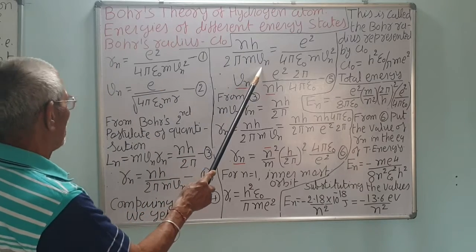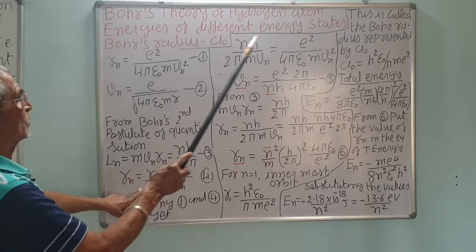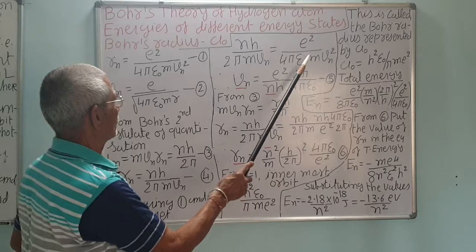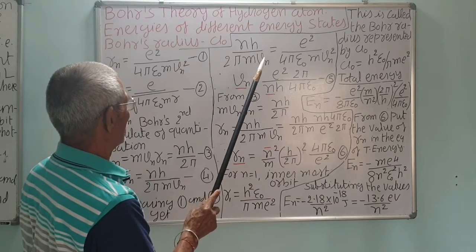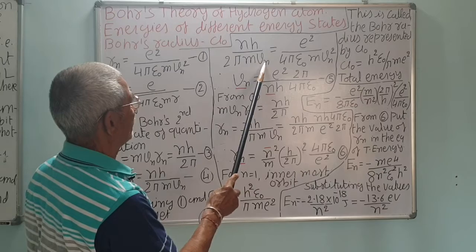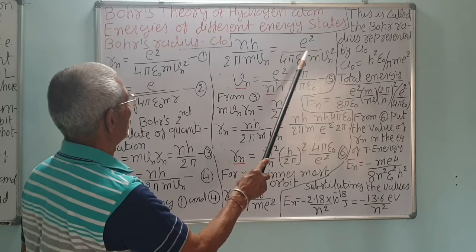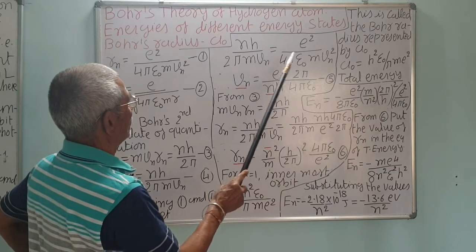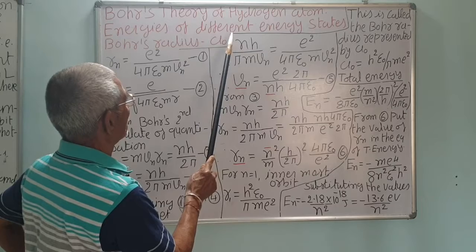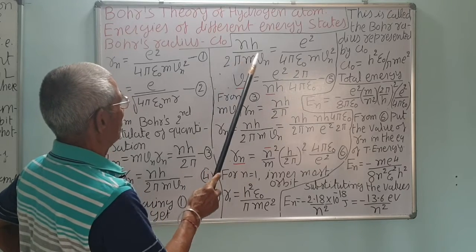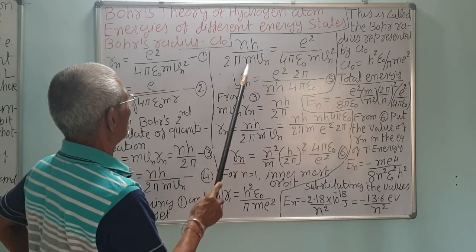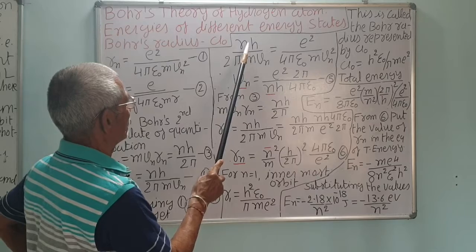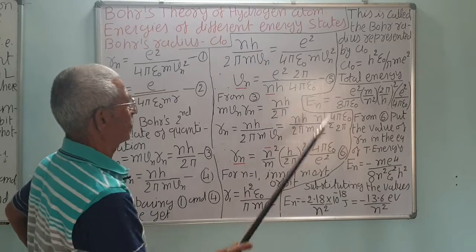nh upon 2 pi m Vn is equal to e square upon 4 pi epsilon 0 m Vn square. So, Vn is equal to, take this, Vn cancels so one Vn is left, m will also cancel, correct? Right? Taking Vn to this side, this will be divided. So Vn is equal to e square, 2 pi goes up, so 2 pi upon nh, nh will be here, into 4 pi epsilon 0, correct?